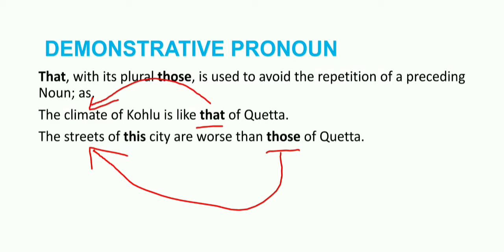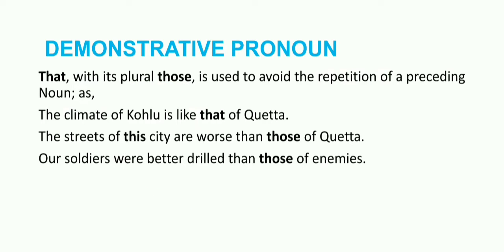Here streets is plural in number, that is why we are using those instead of that. The next example is: our soldiers were better drilled than those of the enemies. Again here those is pointing out toward the soldiers.